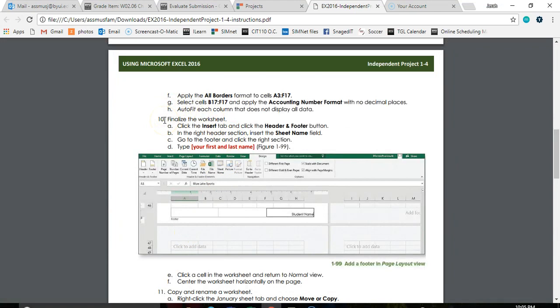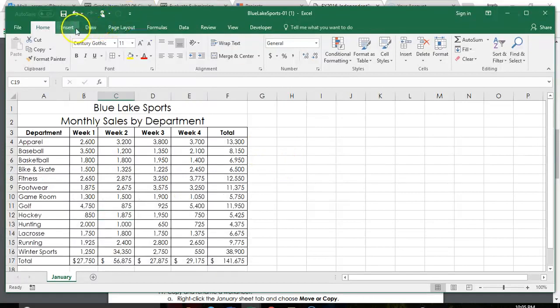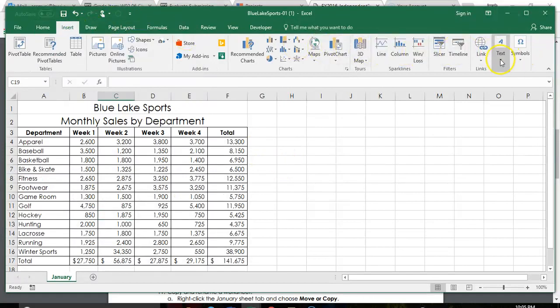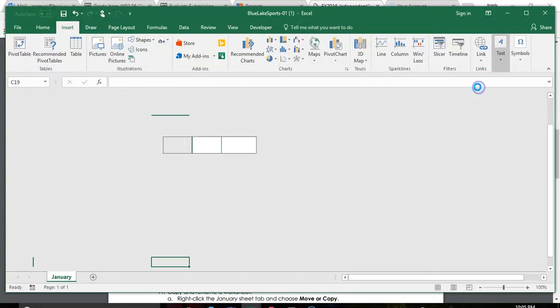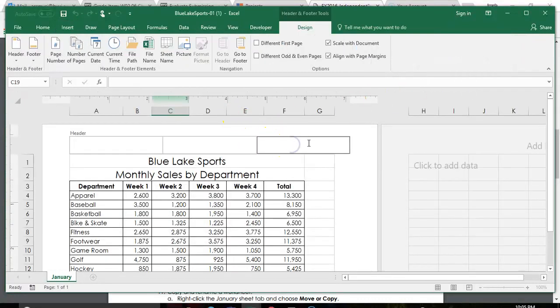Step 10, finalize the worksheet. We're going to click the Insert tab and do a header and footer, and we're going to insert, that's very important right there, insert the sheet name into the right section. So I'm going to come up to Insert, over here on the right, Text, Header, Footer, make sure I'm in the right section, and I want to insert my sheet name.